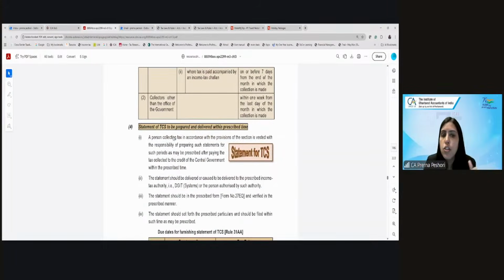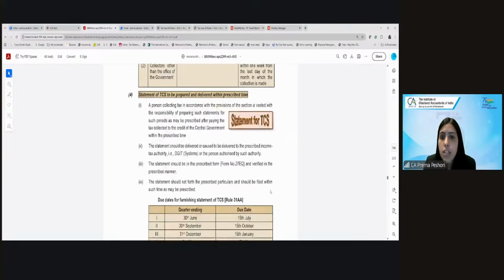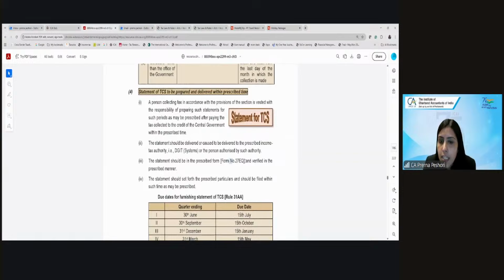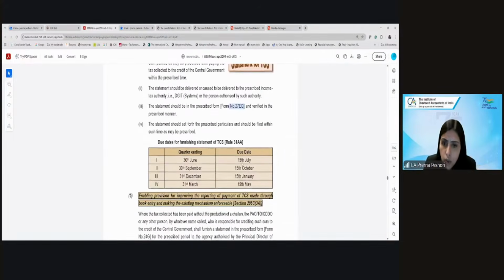Then you have to also furnish the return of TCS, which is called a statement of TCS, which is in form 27EQ. Again, it is quarterly, so 30th June by 15th of July.